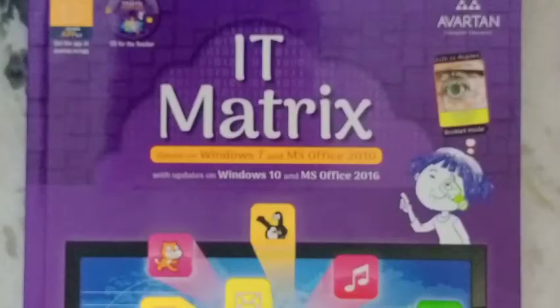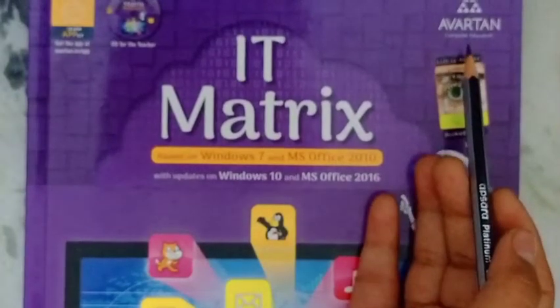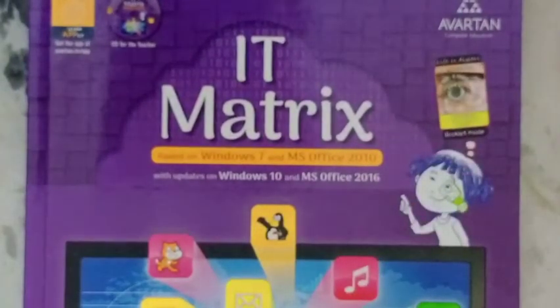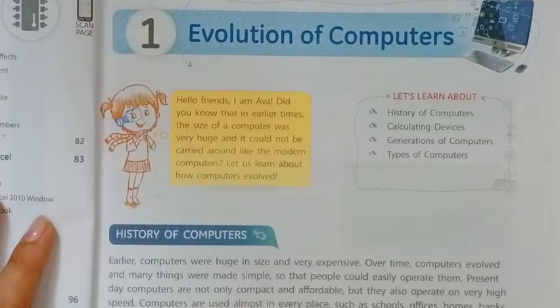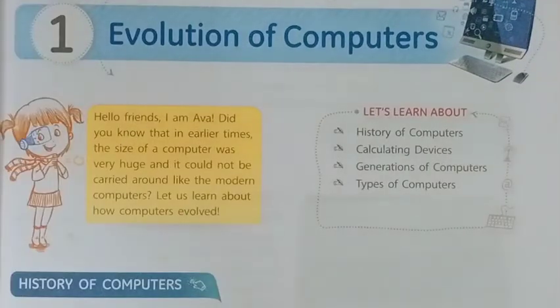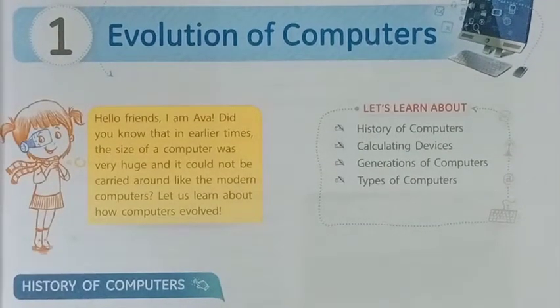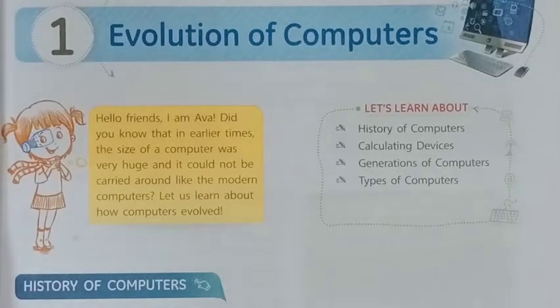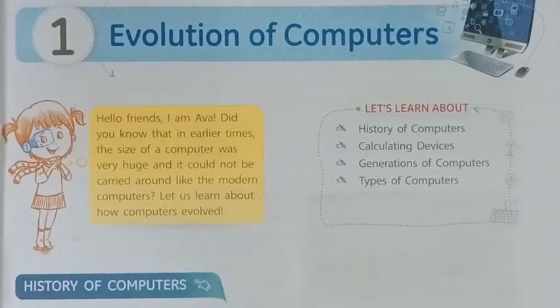Today we are doing IT Matrix, and the name of the book is IT Matrix from Avantika Publication. So let's get started. Chapter number 1, evolution of computer. In this chapter we read about the history of the computer, how it was invented and what its parts are.